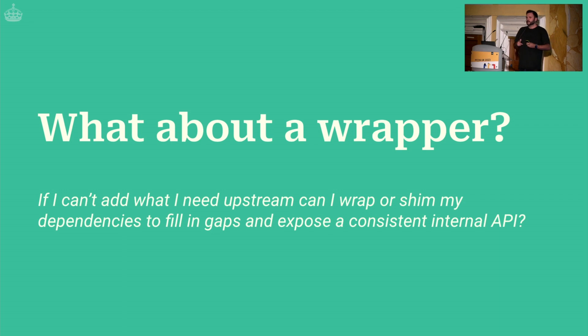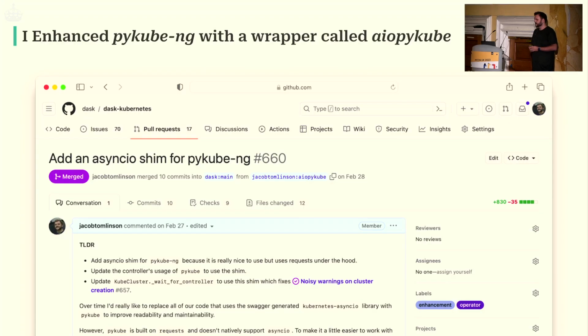So then the next thing to think about is, okay, can I wrap these things? Can I at least try and fix the contributor experience in Dask Kubernetes by giving contributors and developers the tools to work with Kubernetes in a way that doesn't feel painful? Should we have some submodule inside Dask Kubernetes that gives this better, consistent API, and we'll abstract all of this crazy mess? I'll put in some kind of shim. That seems like a reasonable approach that happens in lots of places. And so this is what we did. This is how we tackled this.